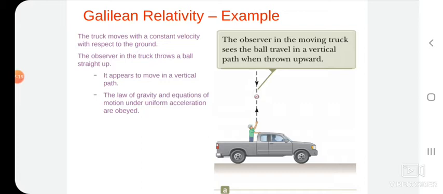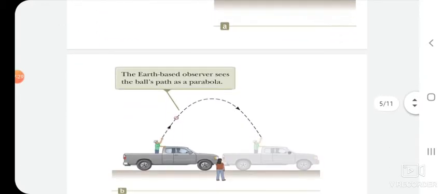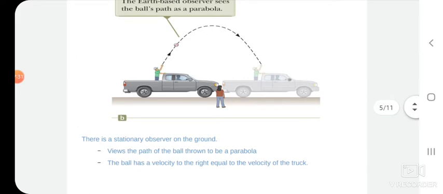The laws of gravity and the equation of motion under uniform acceleration are obeyed. Next, another person standing on the ground observes the person who is moving with the truck. The stationary observer on the ground views the path of the ball thrown to be a parabola. The ball has a velocity to the right equal to the velocity of the truck.